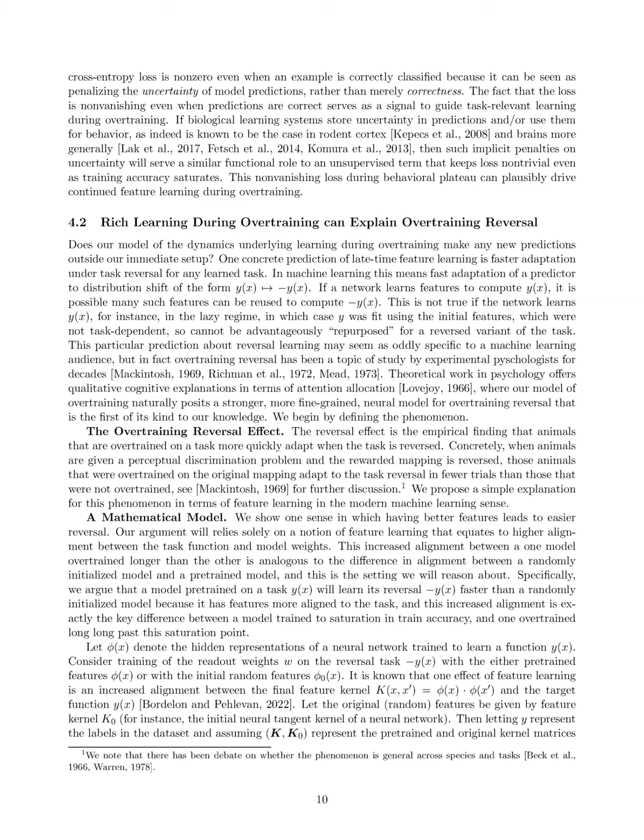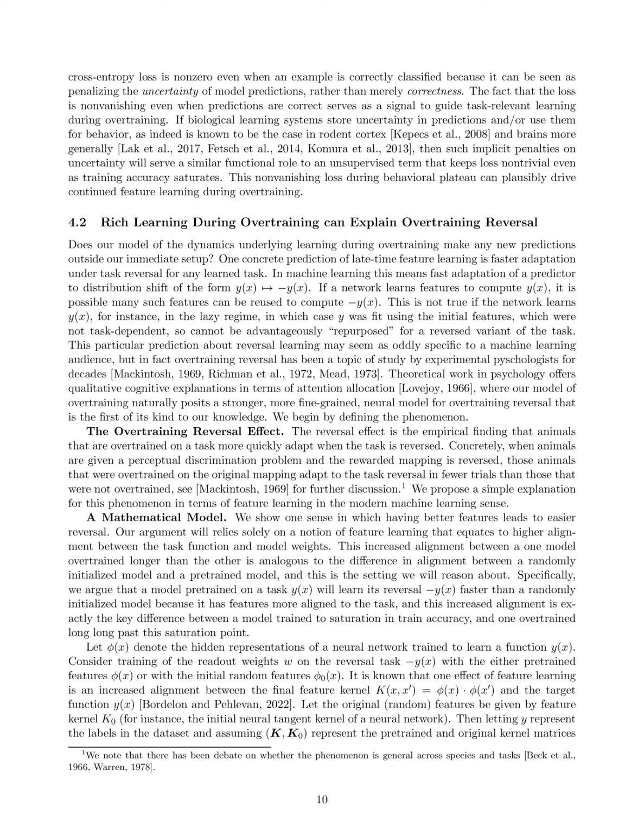Section. Rich learning during overtraining can explain overtraining reversal. In this section, we explore whether our model of learning dynamics during overtraining can make predictions beyond our immediate context. One clear prediction is that late-stage feature learning leads to quicker adaptation when tasks are reversed.